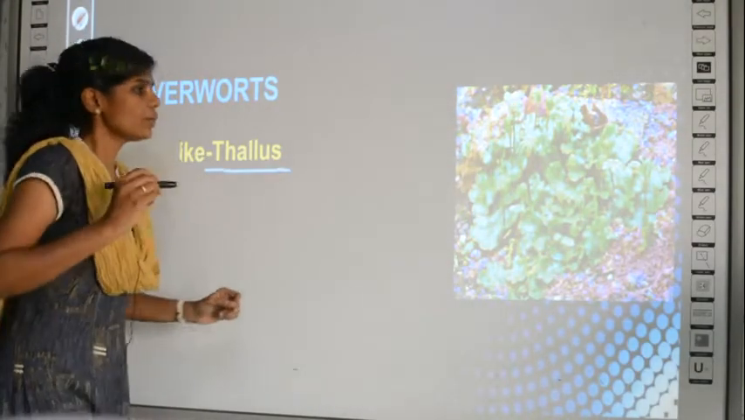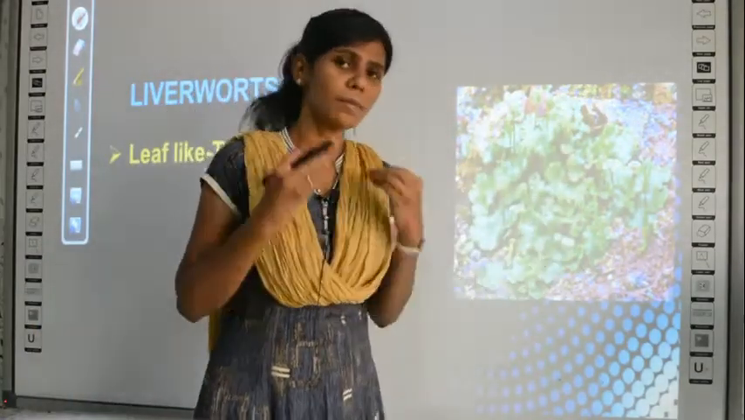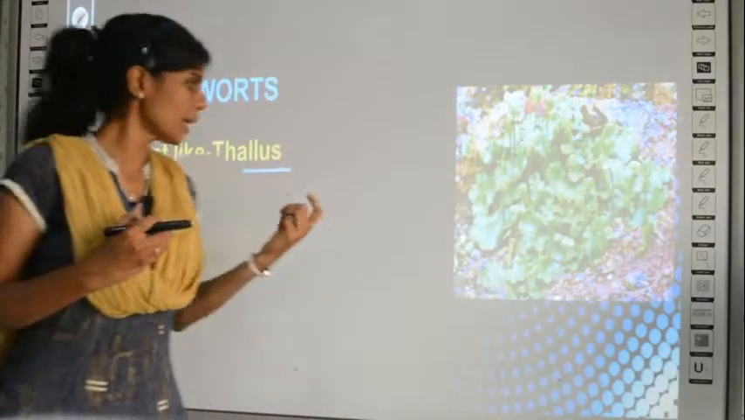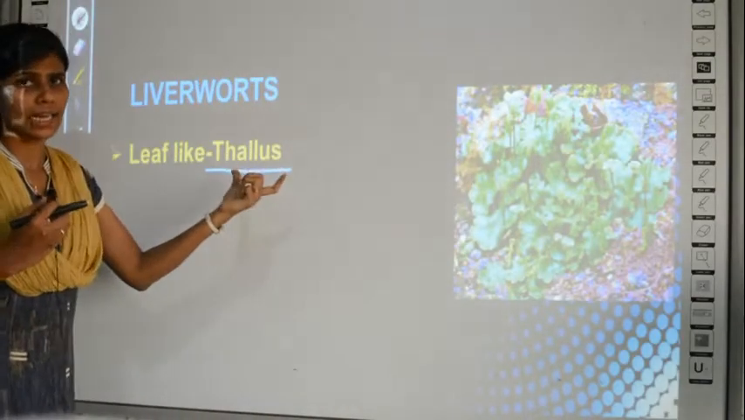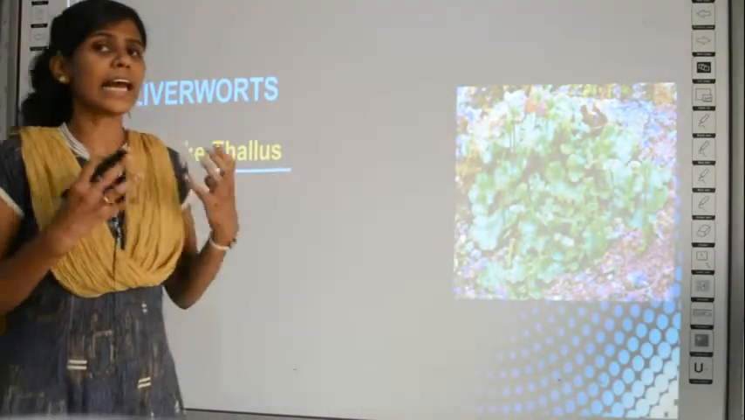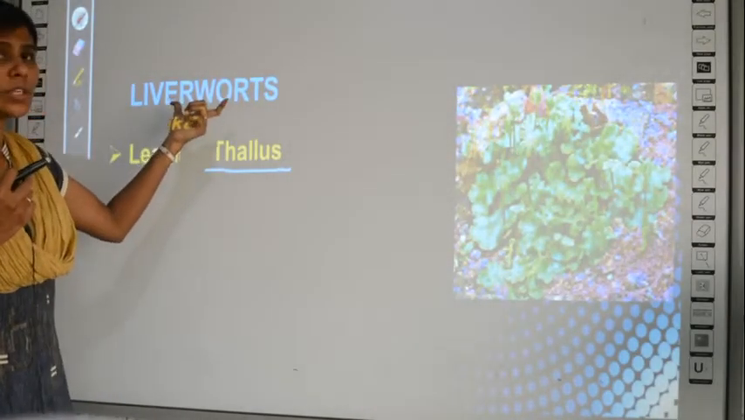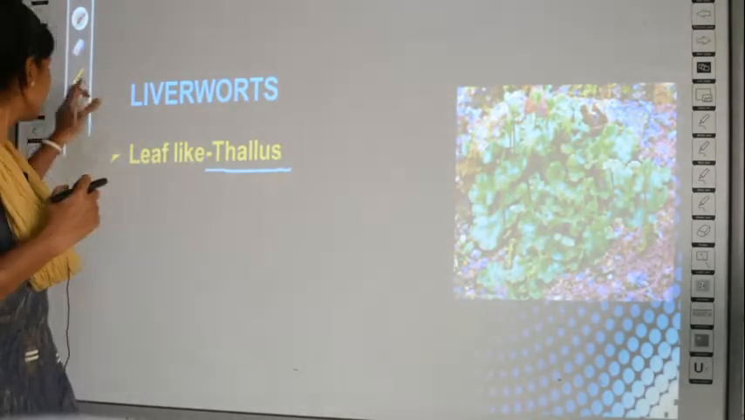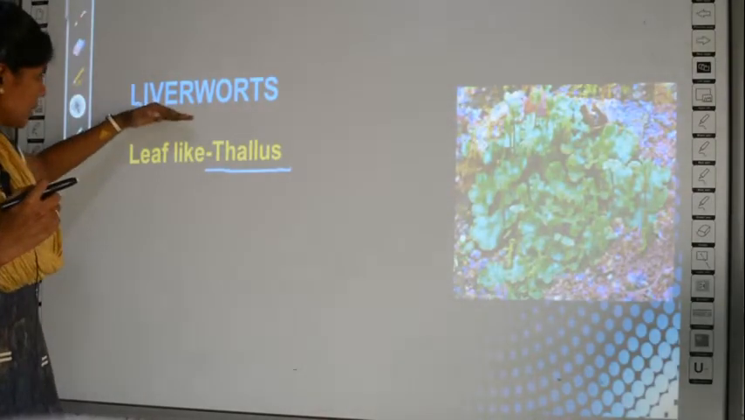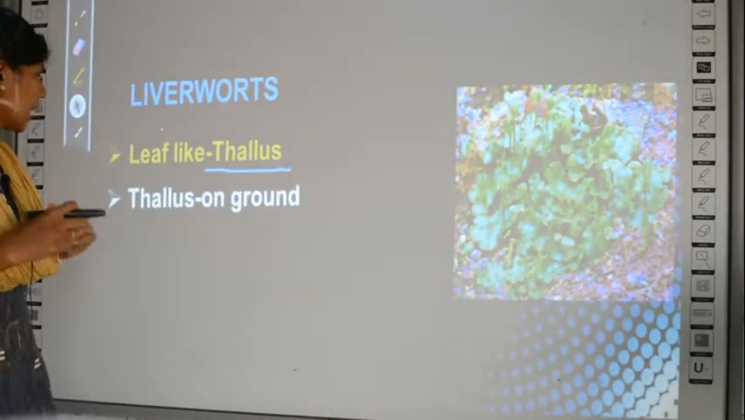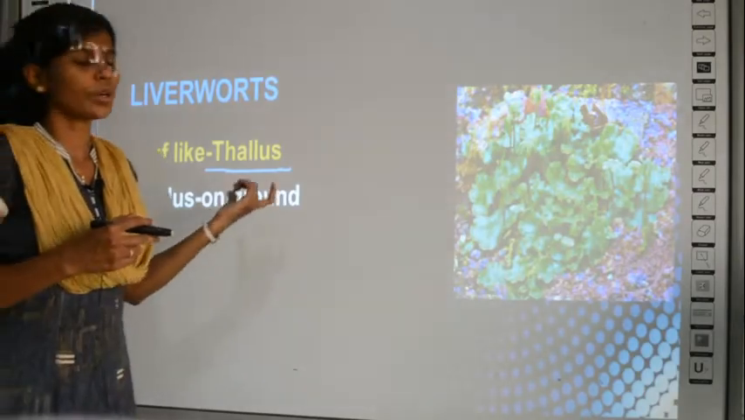Here also you can see only a leaf-like plant body; you cannot see a proper stem, you cannot see roots. That is why it is called by the word thallus. But in this case the thallus is leaf-like. What is the shape of the thallus in liverworts? It is leaf-like. This is important, you should keep in mind. Clear? And the thallus is found on the ground.